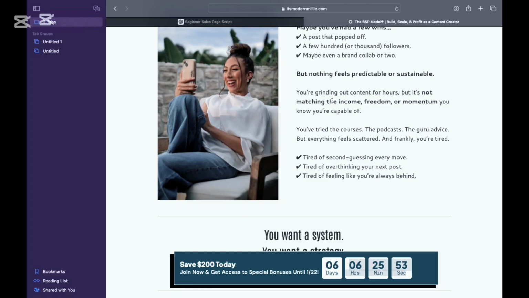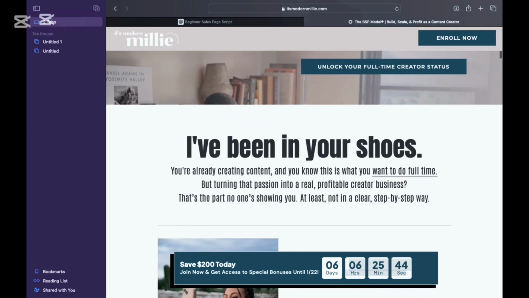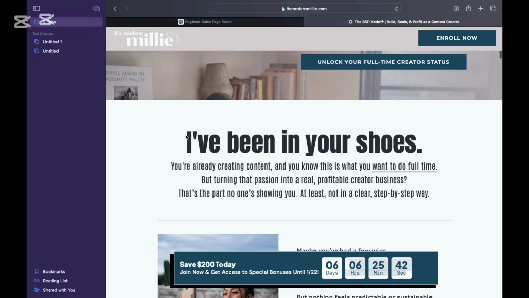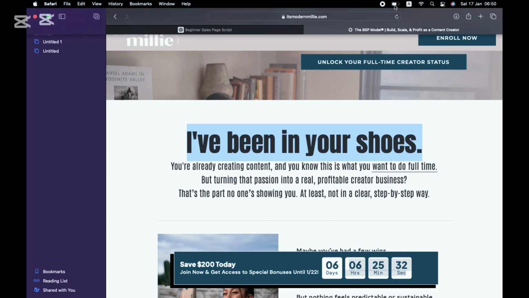Now this line, you are grinding out content for hours but nothing feels predictable or sustainable. Notice the shift. She's talking directly to the reader's frustration, burnout, confusion, irregularity. This makes readers feel seen. Now look at this line, I have been in your shoes. This line is powerful because she is not positioning herself as perfect. She is positioning herself as someone who figured it out.